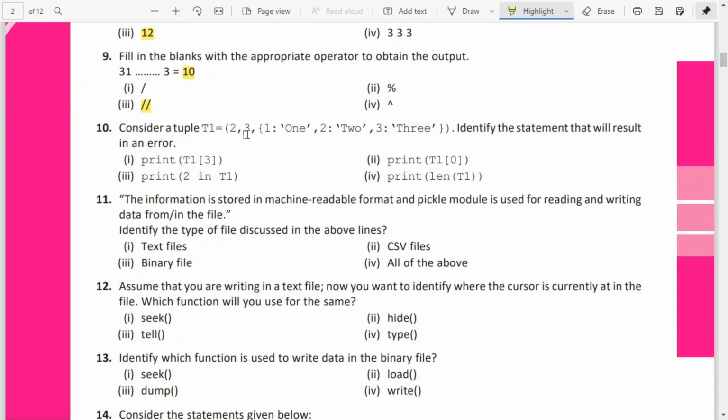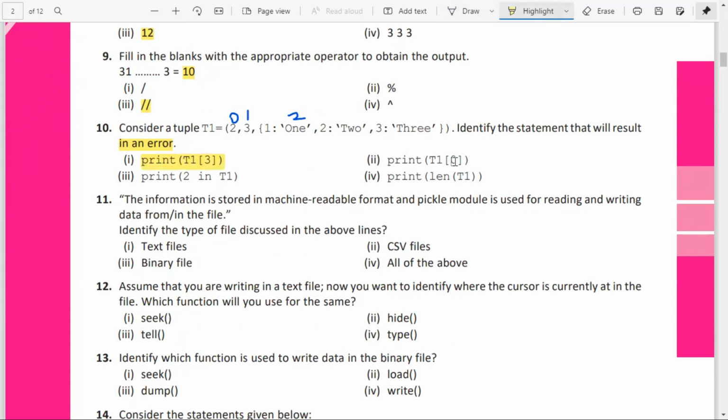Consider the tuple T = (1, 2, 3), and this is a 3 element tuple. Identify the statement that will result in an error. You are asking for an error statement. So here, this is the 0th index. This is index 1, and this together is considered as index 2. So print T[3] will result in an error because we don't have an index named 3. So hence this statement will give an error.